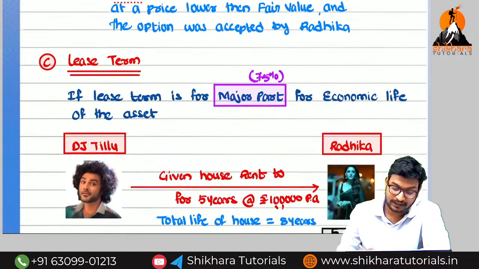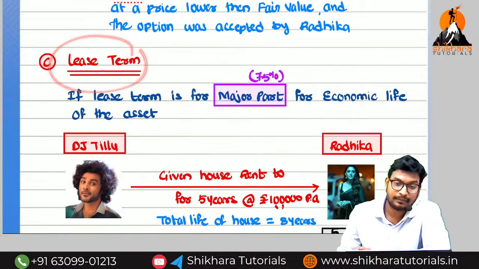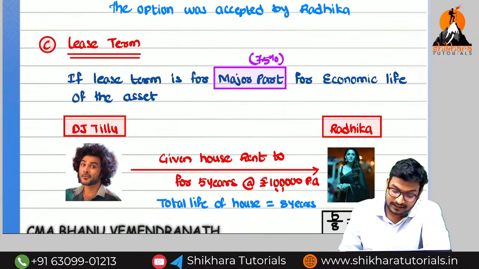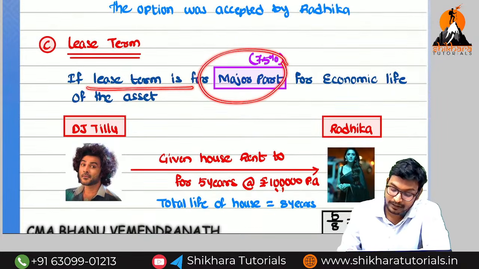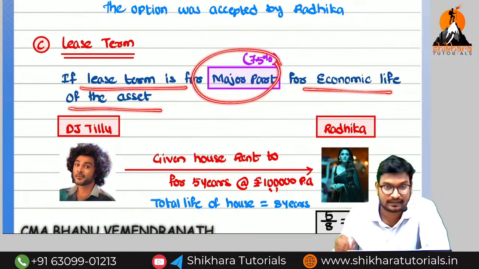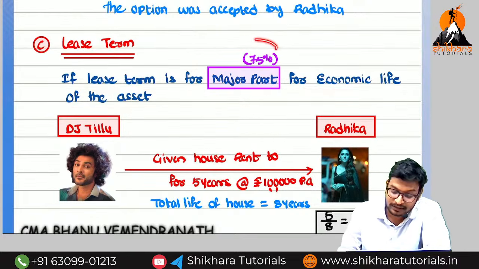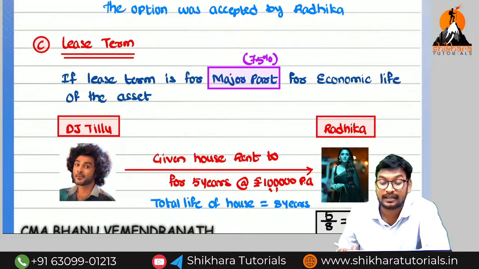So next one, coming to the lease term. What is the meaning of lease term? If the lease term is a major part of the economic life of the asset. Here the major part means how much? 75% of the economic life.